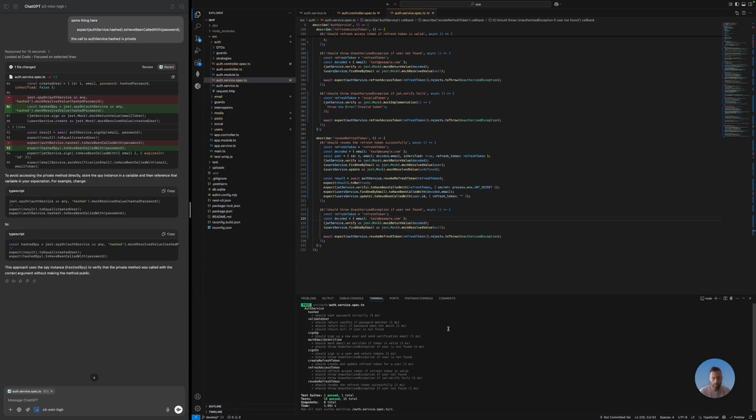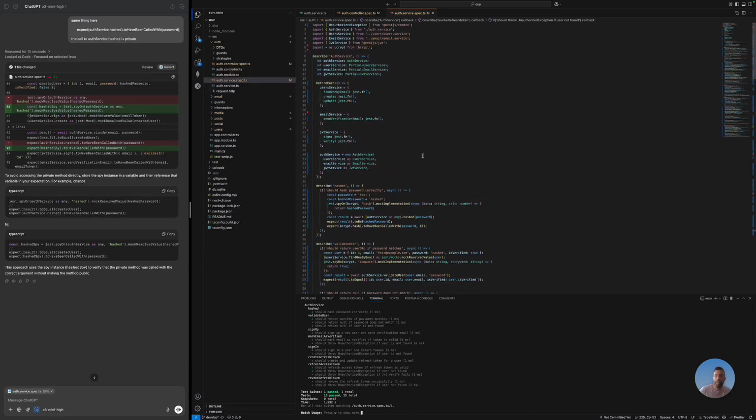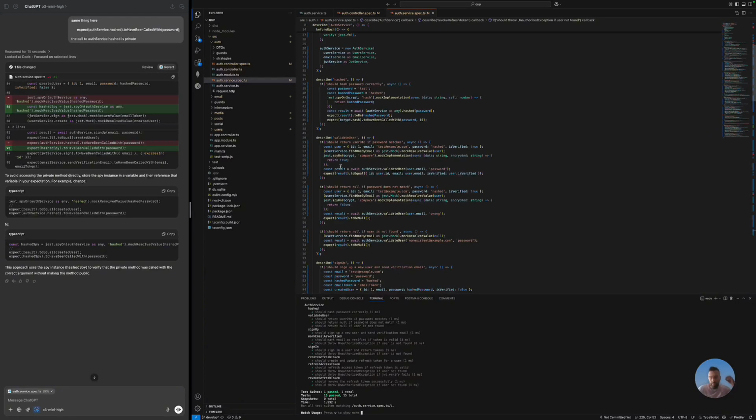Great job, ChatGPT. Let's give a look at what tests it actually created. Yeah, so here it's generating all the mocks that it needs, and here it is filling each mock with the required functions, the required method calls. And then here it's testing, it should hash the password correctly.